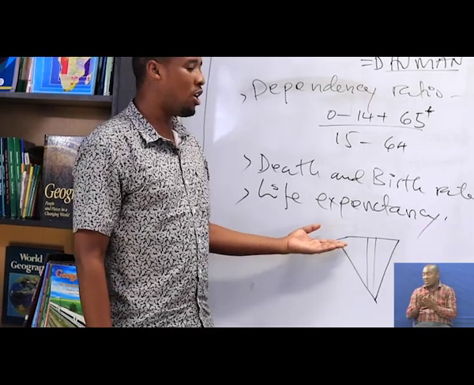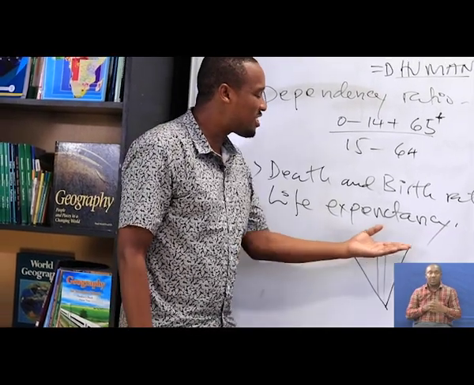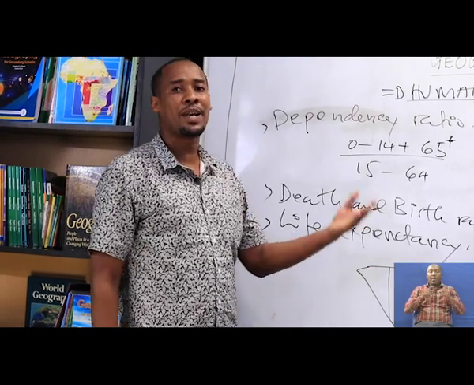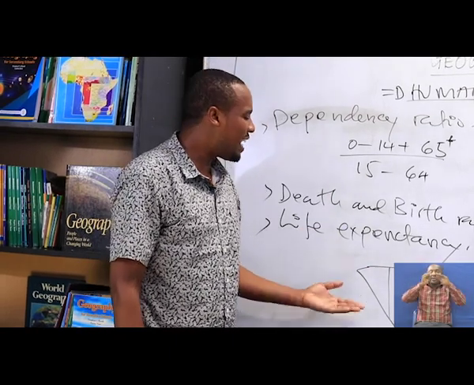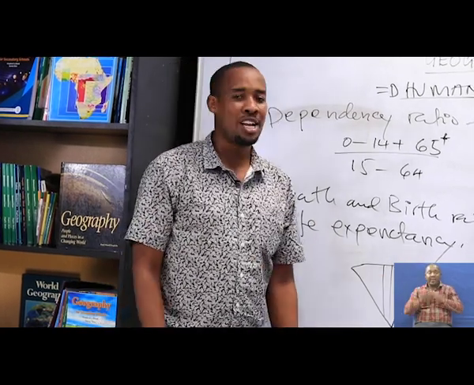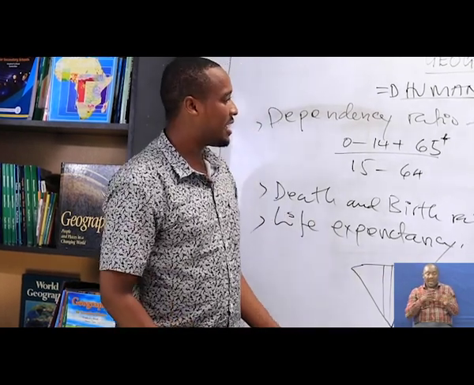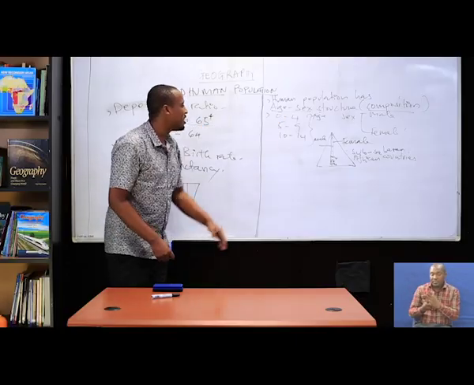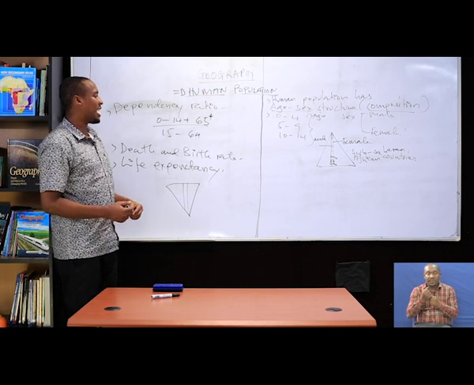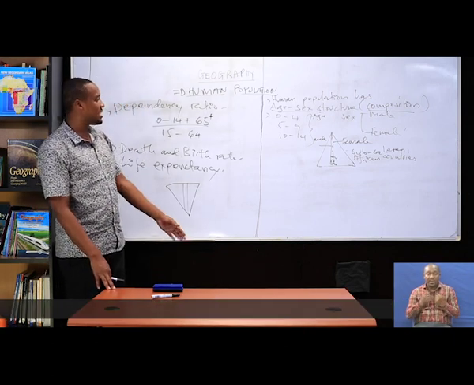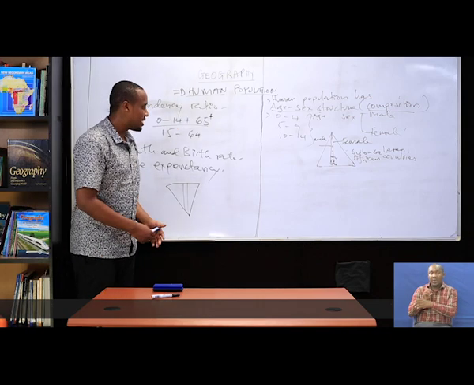But here you see at the top, it has a broad structure. Here, the broad structure indicates that the life expectancy is high. If the life expectancy is high, it indicates the death rate is low, etc. So all this can be derived from the age-sex structure. That's what I said, one of the characteristics of human populations is having an age-sex structure.